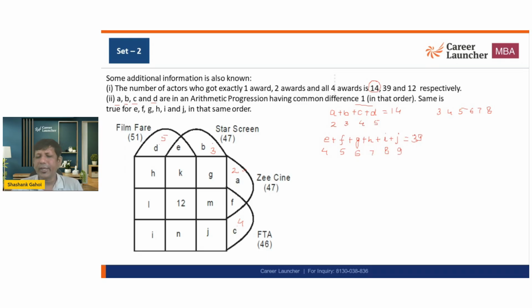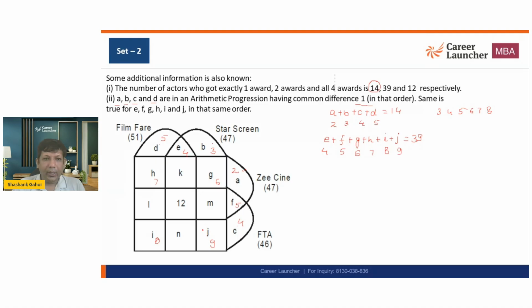Sum comes out to be 39. Instead of writing E plus 1, E plus 2, E plus 3, E plus 4, I'm just going to guess the numbers, and these are the numbers that I'm getting, and sum becomes 39. Okay. So the value of E is 4, value of F is 5, value of G is 6, H is 7, I is 8, and J is 9.